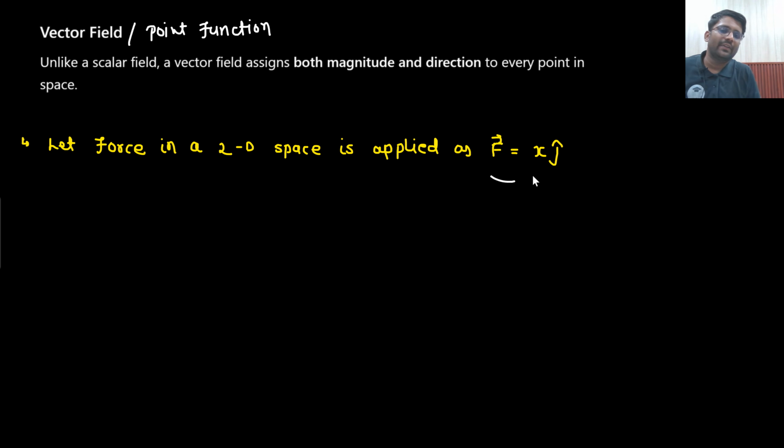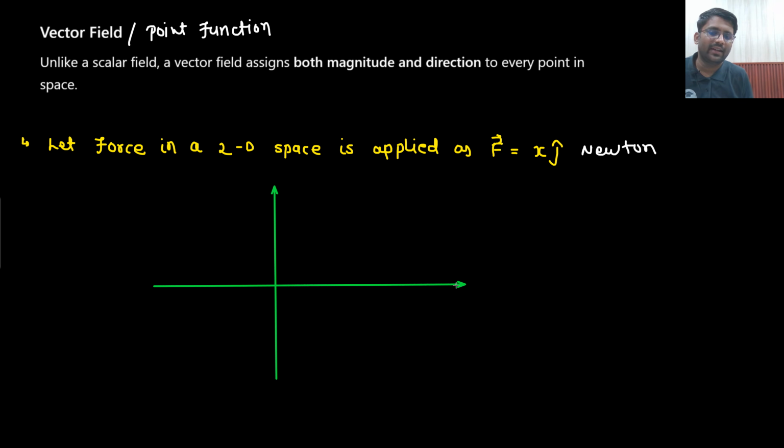So let's draw this vector field. A force in 2D space is applied as F equals x j cap Newton. This is the force that has been applied. What does that mean? Only in 2D space we are drawing it. I will take the example of 3D space as well.